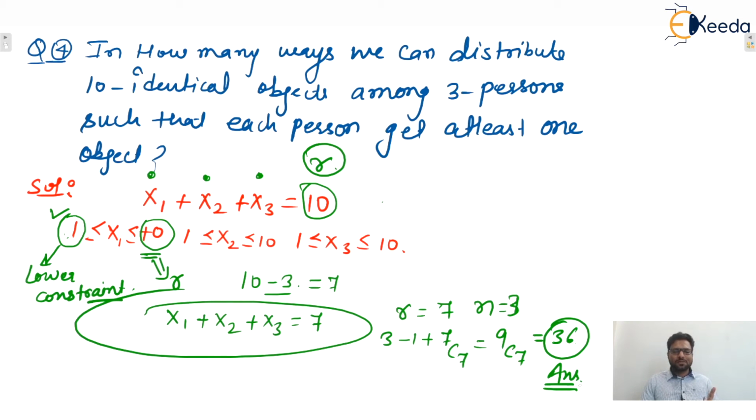If there was no constraint, then the total answer was 66. Now a smaller number of combinations will be there because of the constraint. I hope this one is clear to everyone. Okay, write down the next one.